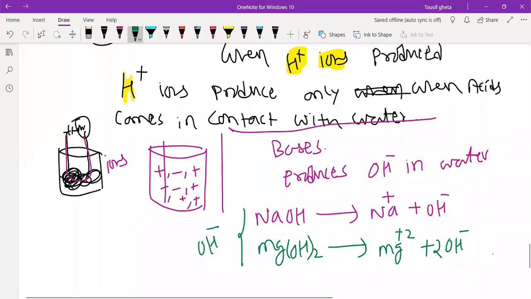In case of acid, H plus ion is compulsory, but they will produce these ions only when they come in contact with water. Is it clear? Both are producing ions, plus and minus, but plus is common in acid, that is H plus. Minus is common in base, that is OH minus in all the bases. If they are not producing OH minus, then they cannot be called bases. All the bases will give OH minus ions in water. Then only you can call that particular substance a base.